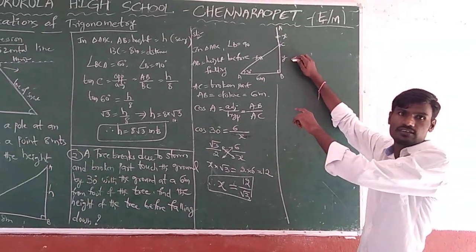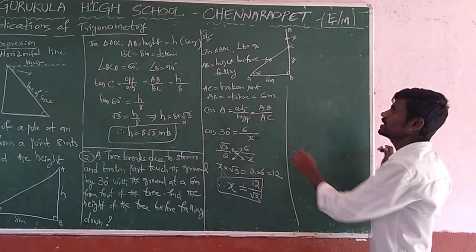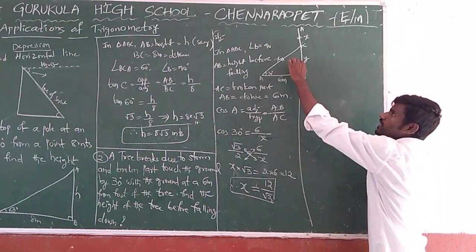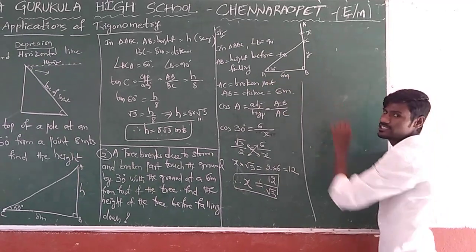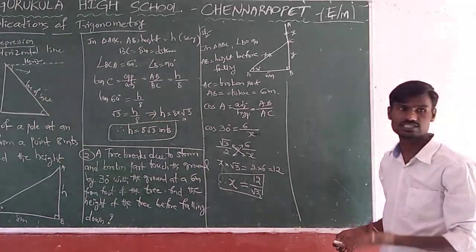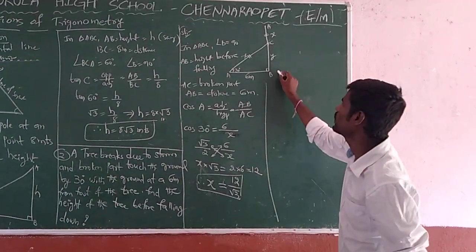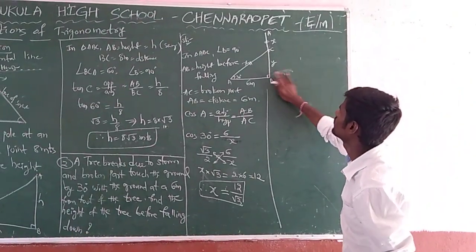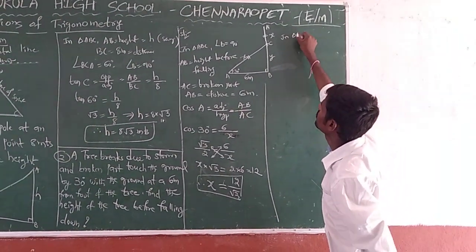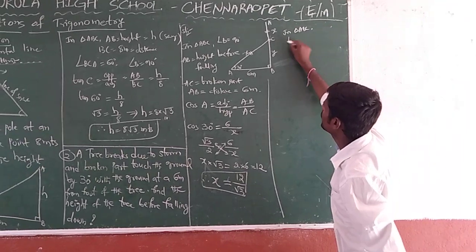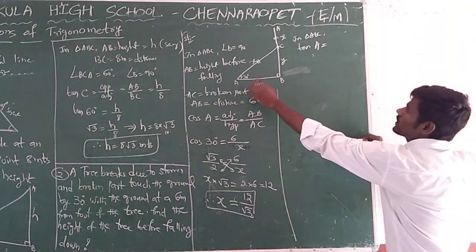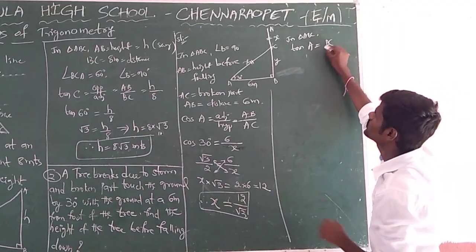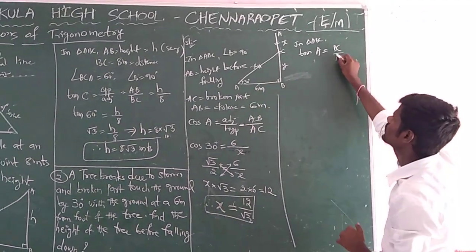Again, to find y, which function? You will get a clue here. See, to this 30 degrees we need y. It acts as what? Opposite. And this is what? Adjacent. Opposite and adjacent, which function? Tan function. So apply it. In triangle ABC, I am applying tan A. Tan A is what? BC, opposite, by adjacent AB.